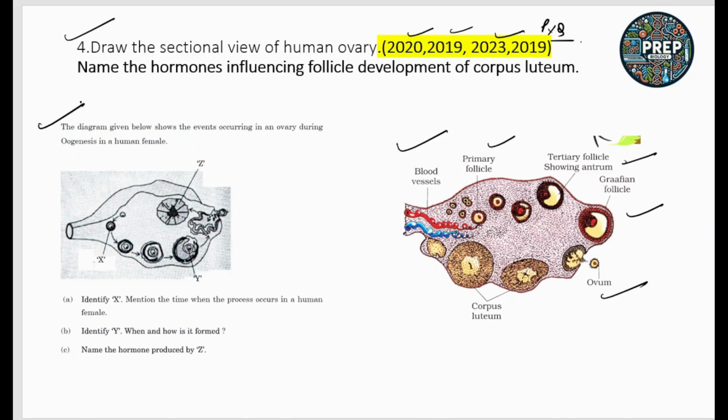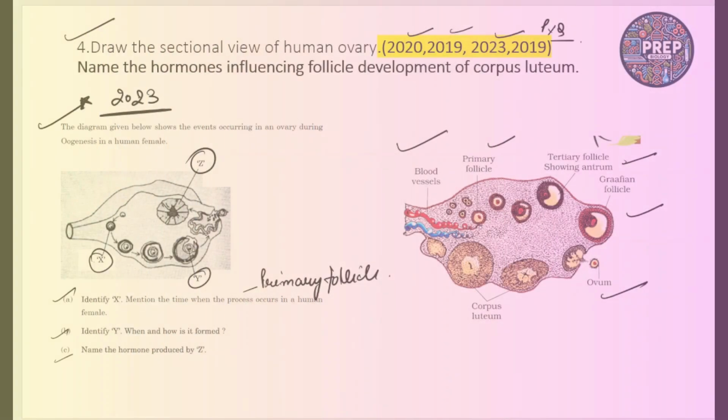Sometimes you have a question like this. This question was asked in the 2023 board exam, that you have this structure and you have to label X, Y, and Z, and you have to answer these questions. What is the first question? Identify the X. That is, what is X? This is the primary follicle.